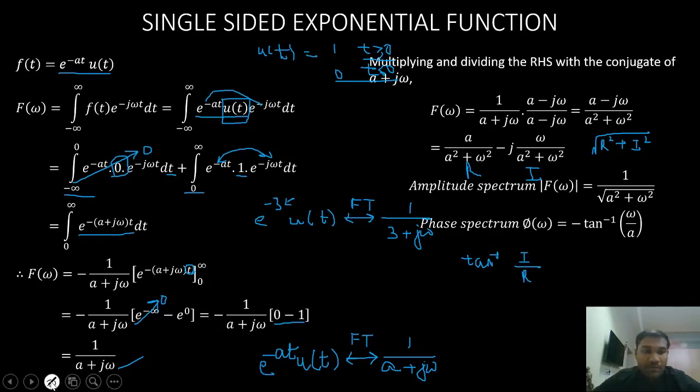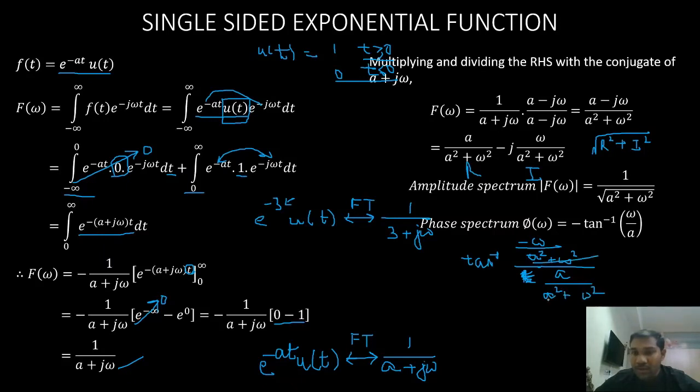Imaginary term is minus omega by a square plus omega square, and my real term is a by a square plus omega square.